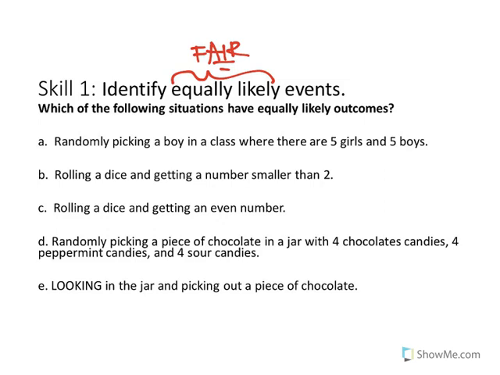Which of the following situations have equally likely outcomes? A. Randomly picking a boy in class where there are 5 girls and 5 boys. B. Rolling a dice and getting a number smaller than 2. C. Rolling a dice and getting an even number. D. Randomly picking a piece of chocolate in a jar with 4 chocolate candies, 4 peppermint candies, and 4 sour candies. Then E. Looking in the jar and picking out a piece of chocolate. Which one is fair, equally likely? At this time, pause and decide which ones.